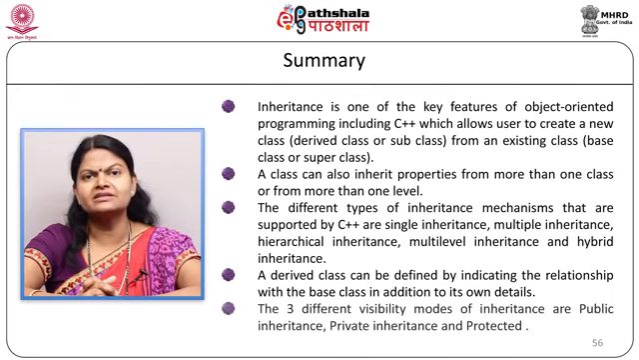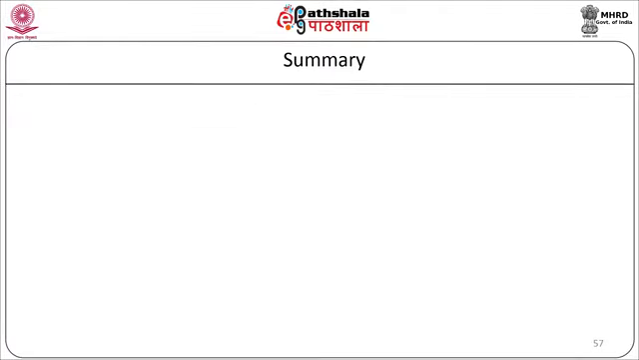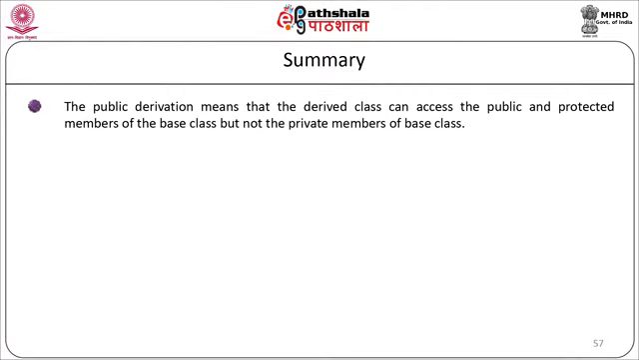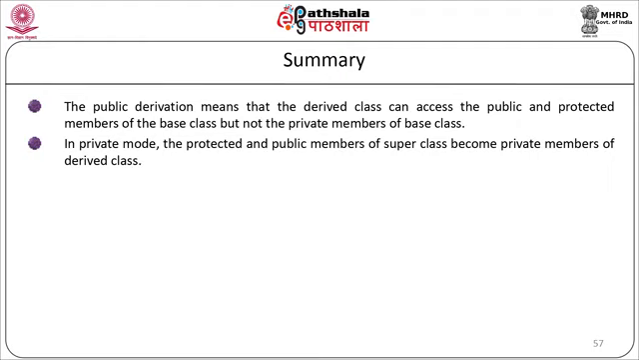In inheritance, there are 3 types of visibility modes. Those are public, private and protected. The public derivation means that the derived class can access the public and protected members of the base class, but not the private members of the base class. In private mode, the protected and public members of the superclass become the private members of the derived class. The default visibility mode is private.